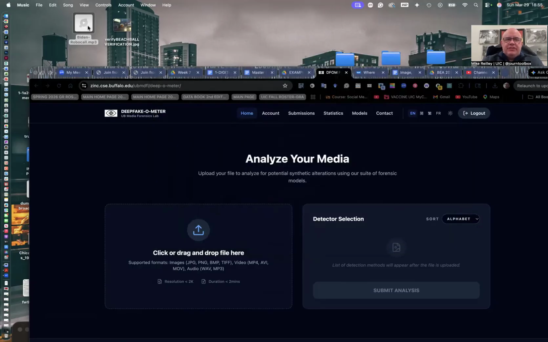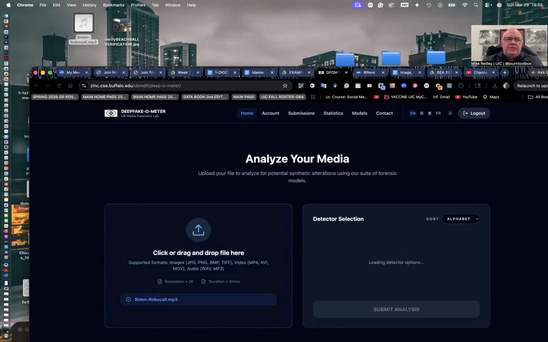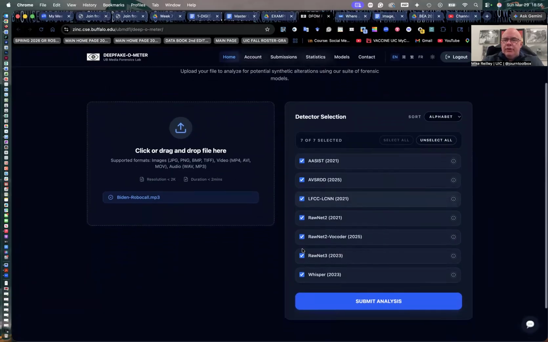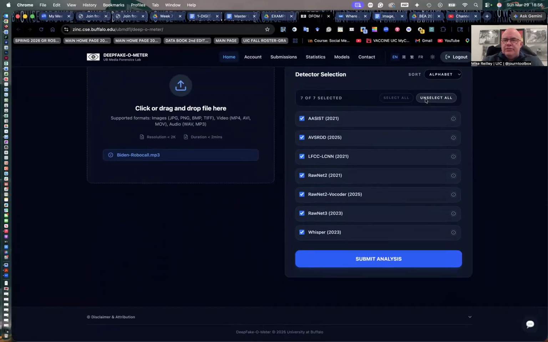So I'm going to test this out. We know it's AI, but maybe you don't. Maybe it's some audio that was sent to you by a source or something. And you can go through and it auto selects a bunch of different tools here. I'm going to unselect them and just pick a few. If I ran all of these tools, it would probably take 5-10 minutes to analyze everything. But I want to see how these different tools deal with it. So I'll pick a newer one from Whisper, a couple of the RawNet tools. They're pretty good. Submit analysis.